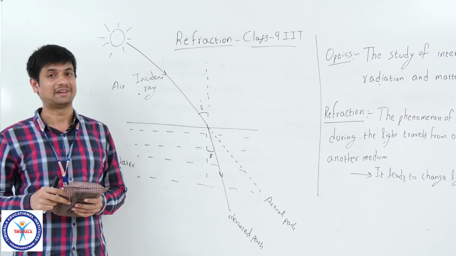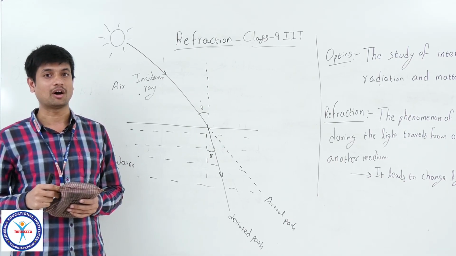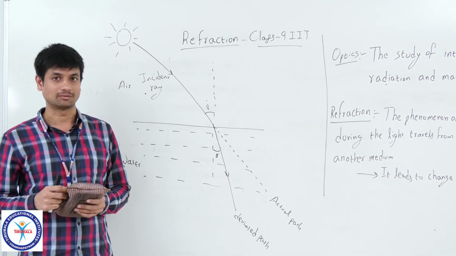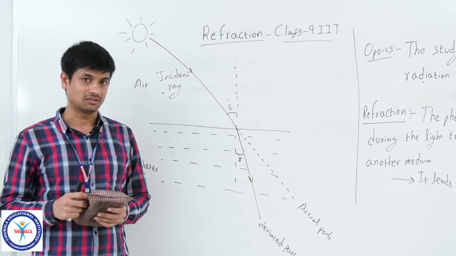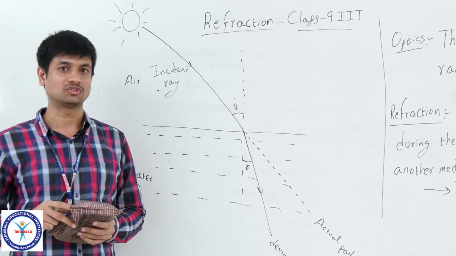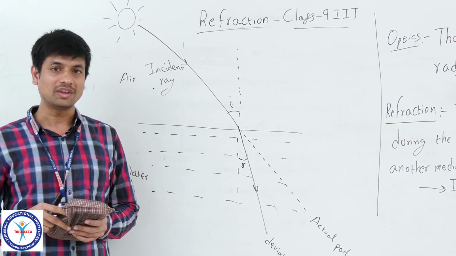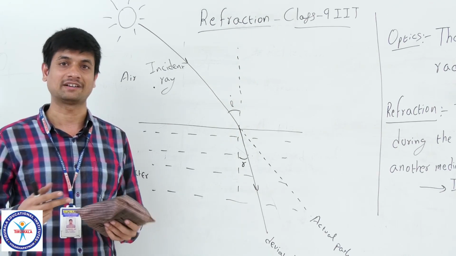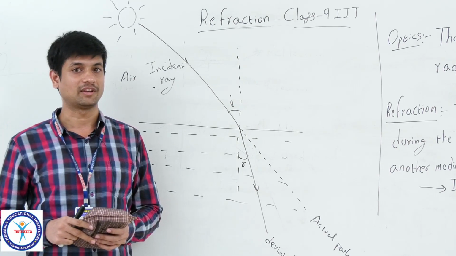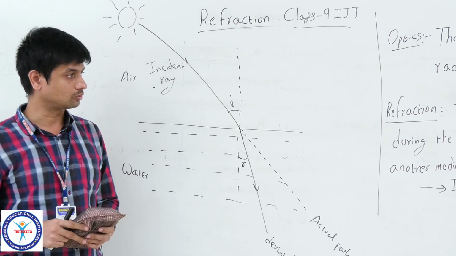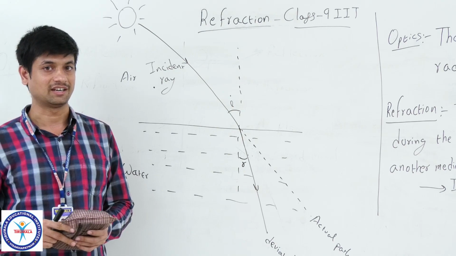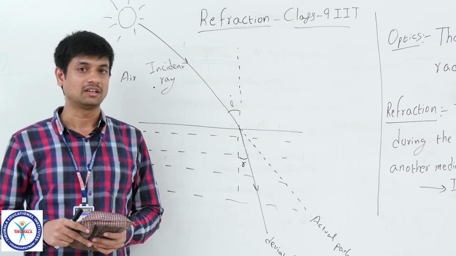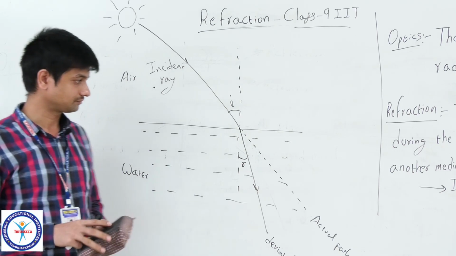There we have some lenses, some transparent material in the form of lenses, curved surfaces. There also you will experience the refraction concept, because due to this refraction we will get the apparent position of those celestial bodies. Based on that we can identify what is happening in the universe outside of our planet Earth. Okay, these are the daily life examples. Now we are going through the mathematical level of understanding, especially by using the vector method. Let me draw the diagram to understand refraction based on the vector method.